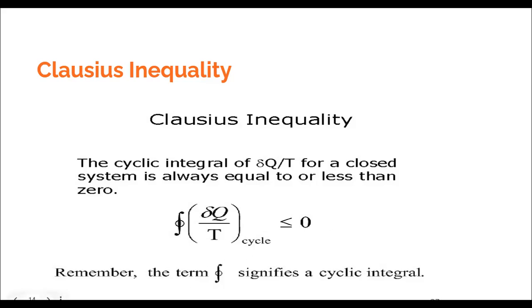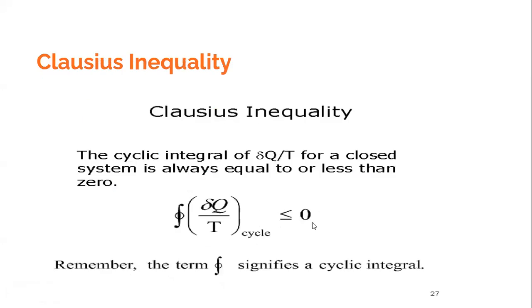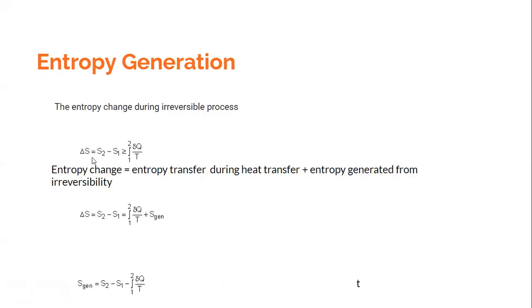Using this expression, we went on to say that if it is less than 0, then we can show that the entropy change during the irreversible cycle is less than 0, and then we can prove from that for an irreversible process delta S, which is S2 minus S1, has to be greater than or equal to del Q by T. This also we had proved.